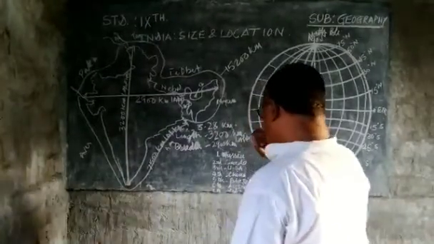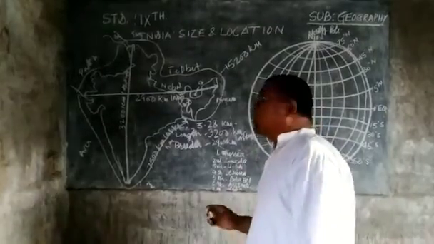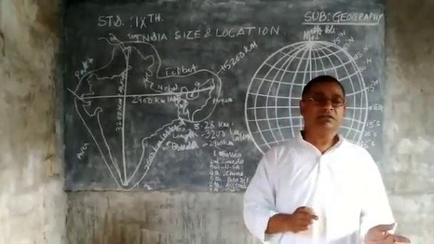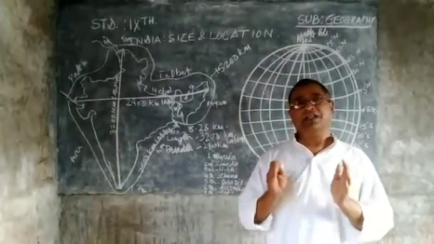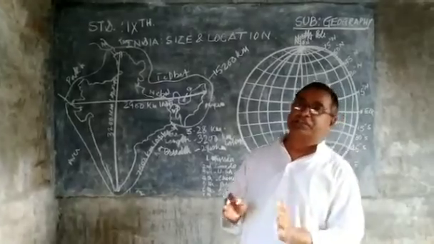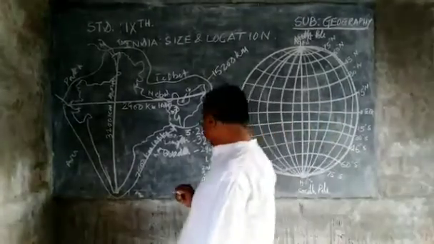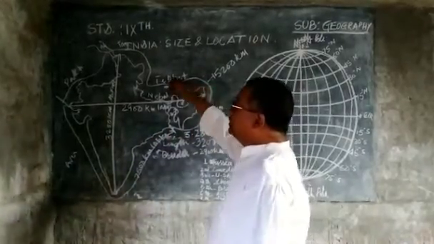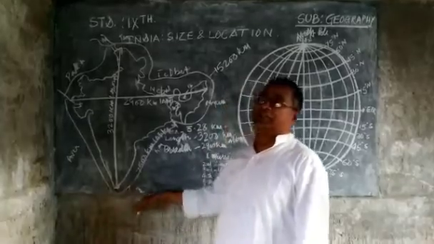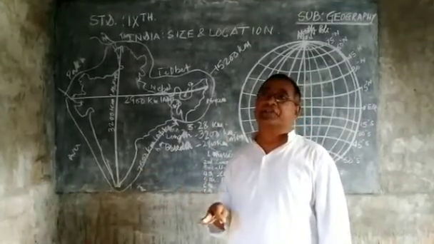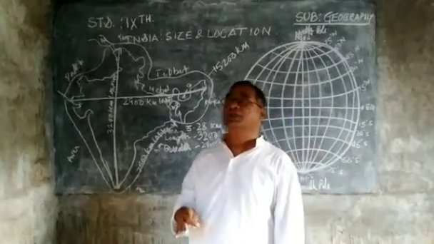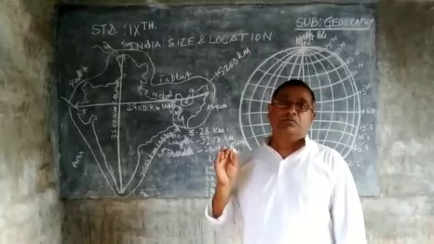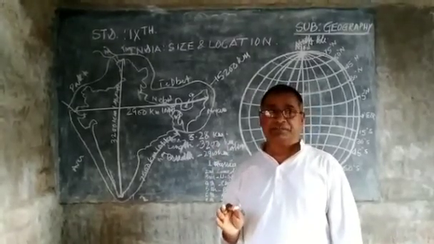So in this way, we can study India's size. On the other hand, other aspects are also added in this size. That is the highest point. You already understood that India is the seventh largest country, and in India the Himalayas are situated, which are the world's highest mountain ranges.